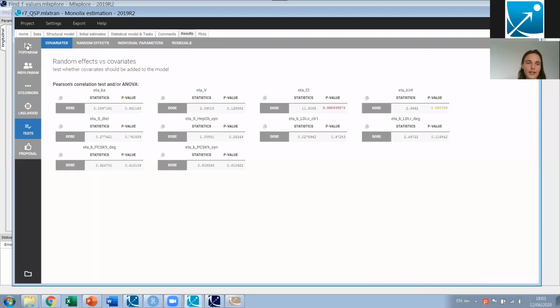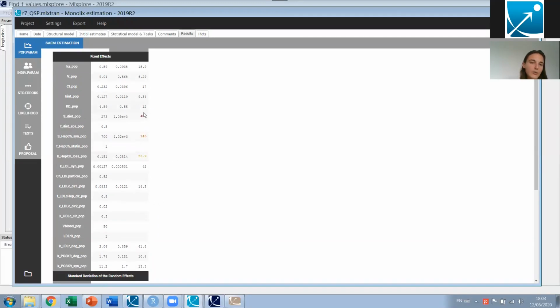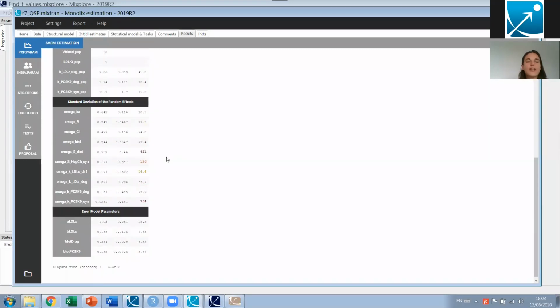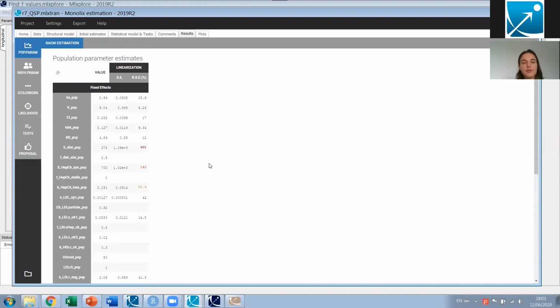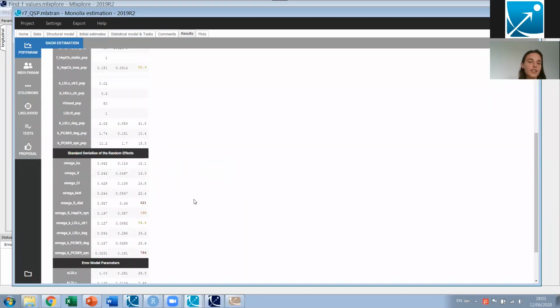If I look at the estimated parameter values, here we have the estimated values, and we see that some relative standard errors are highlighted in red or yellow or orange, so they are pretty high. And this is kind of expected. We have a pretty complex model, so even if we fix some parameters and some have a Bayesian prior, there is still quite a lot of uncertainty on some of the parameters. So that's the QSP model, more complex.